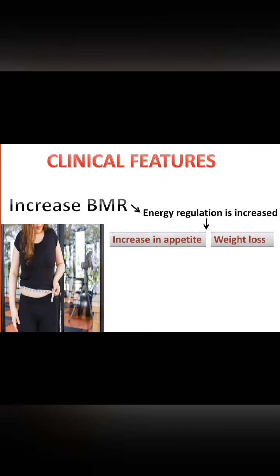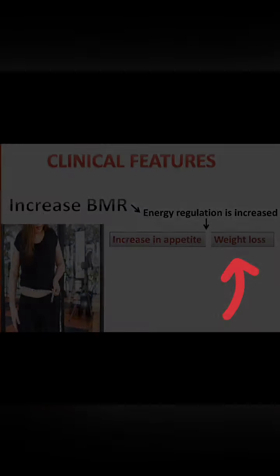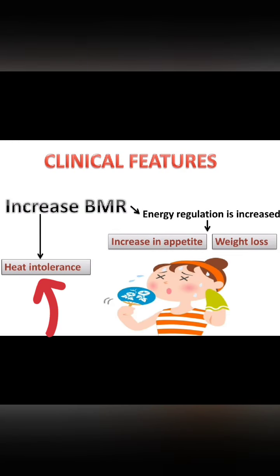Meaning T3 and T4 are increased. First, due to increased basal metabolic rate, energy regulation is increased. The body burns up extra food without using it for anything except heat. The body is producing more heat. Hence, we get our two clinical features. Despite an increase in appetite, the first is weight loss and the second is heat intolerance.